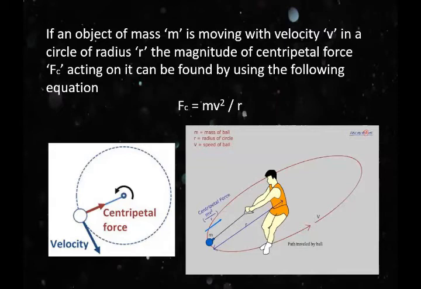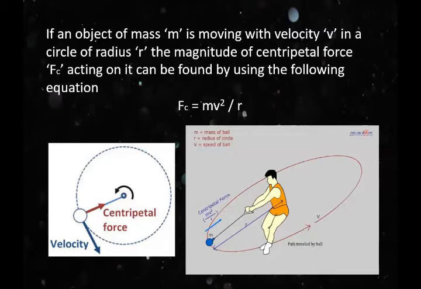I will repeat this experiment again. When a bucket of water is whirled around vertically, water does not fall. You have observed that. The water does not fall down even when the bucket is at the highest point. The centripetal force is provided by the weight of water acting vertically downwards. Due to this, water does not fall.